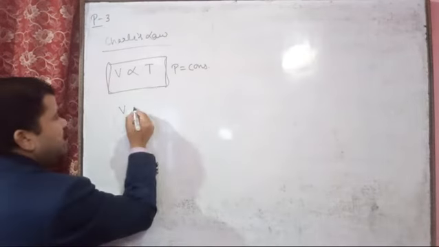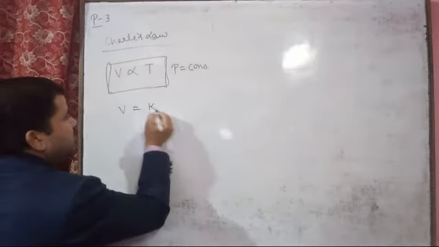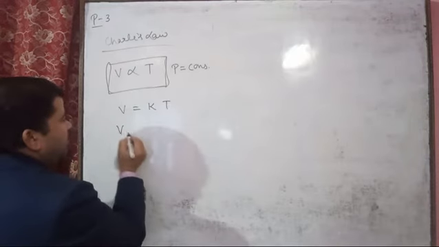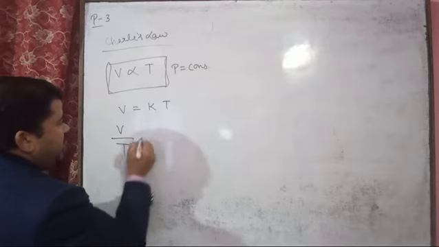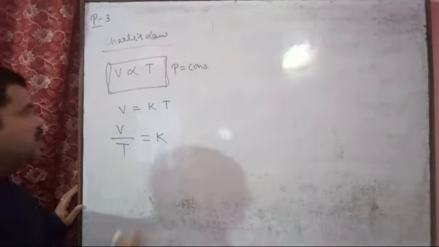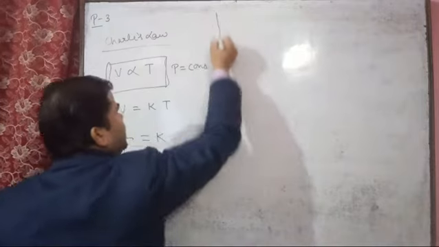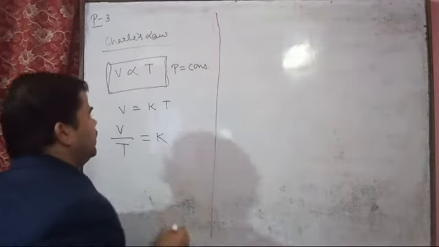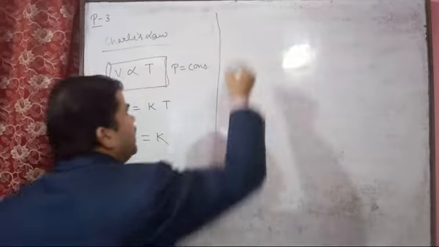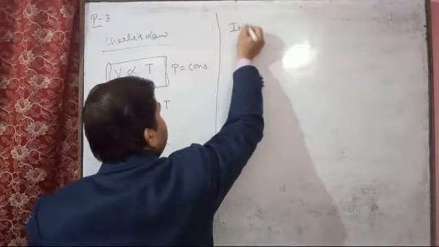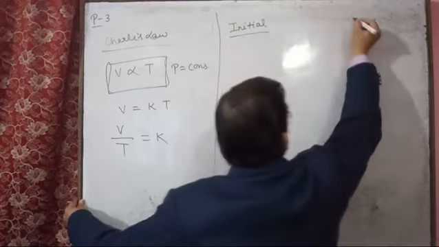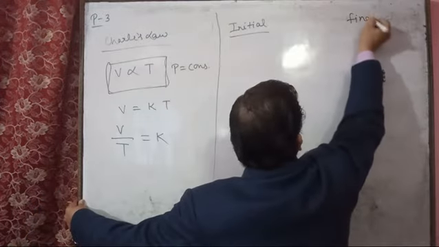So here we can write V equal to KT, and then V upon T equal to K. And after this, in the same manner as Boyle's law, here we have the initial and final condition of the gas. So for the initial condition and for the final condition of the gas.